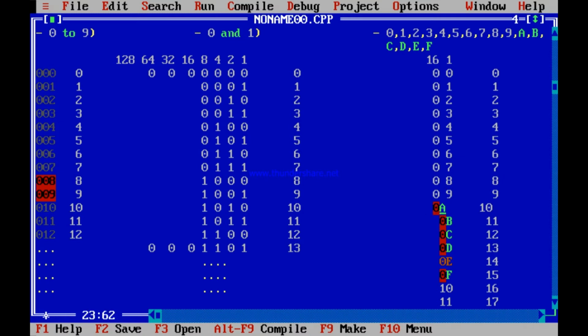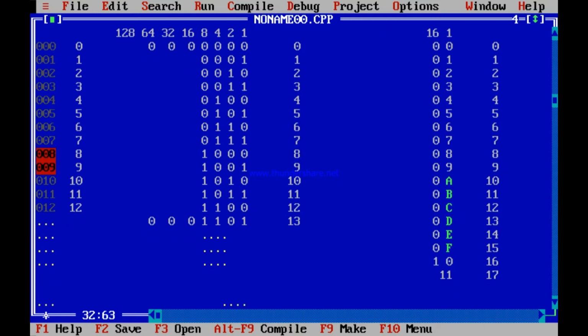0 16s and 10 1s, that is A 1s, make it 10. A is 10, new representation of 10. 0 16s and 11 1s, that is B 1s, make it 11. 0 16s and C 1s, that is 12 1s, make it 12. 0 16s and D 1s, that is 13 1s, make it 13. 0 16s and E 1s, that is 14 1s, makes it 14. 0 16s and F 1s, 15 1s, makes it 15. 1 16 and 0 1s make it 16, and 1 16 and 1 1 make it 17.